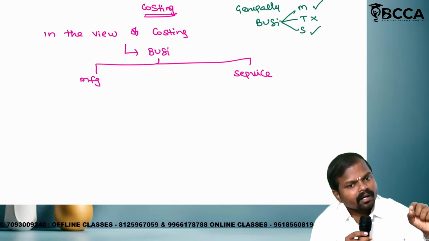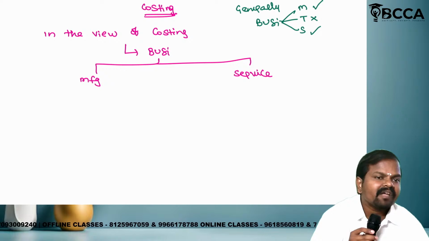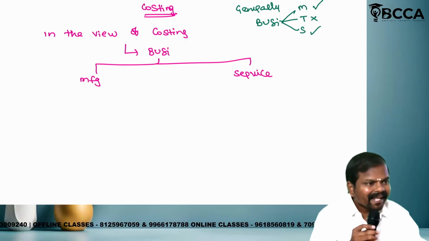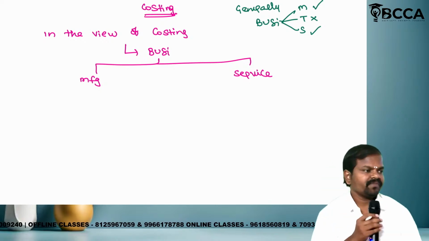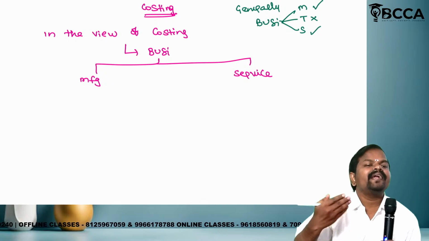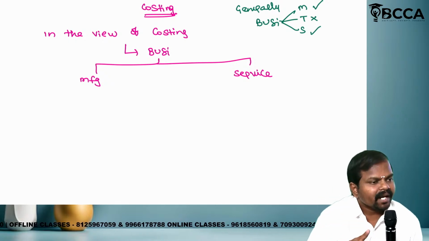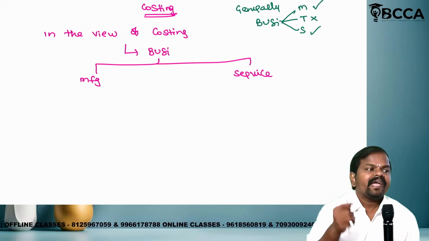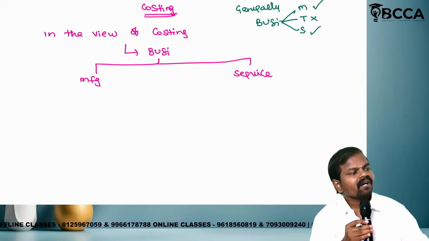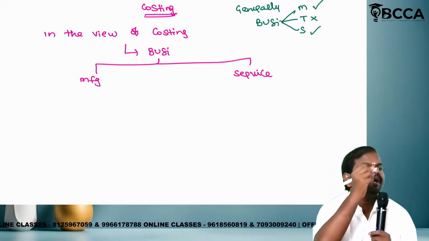If any organization has the intention to convert raw material into finished good, having the objective of conversion of raw material into finished good, such industries shall be referred to as manufacturing.